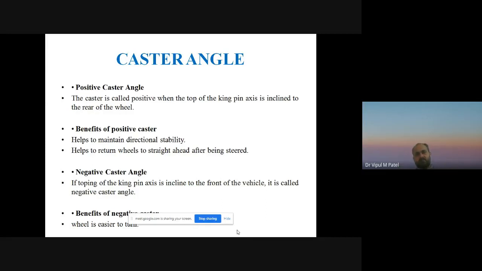When can you call the caster positive? When the top of the kingpin axis is inclined to the rear of the wheel. What is the benefit of positive caster? It helps to maintain directional stability and helps to return the wheel to the straight line ahead after being steered. For negative, when the top of the kingpin axis is inclined to the front of the wheel, it is called negative caster angle.